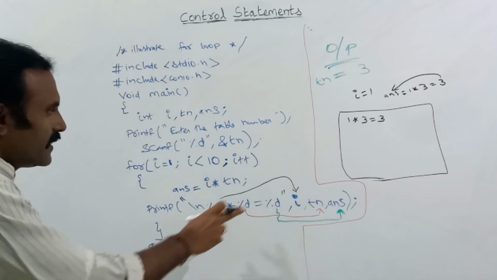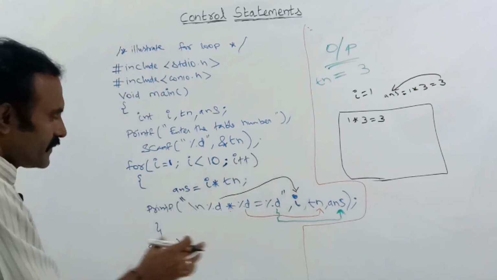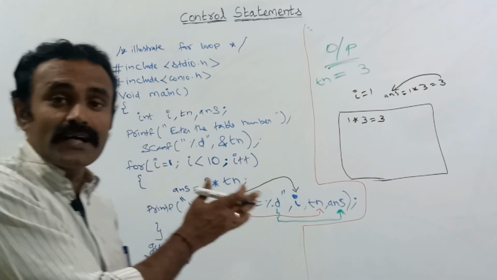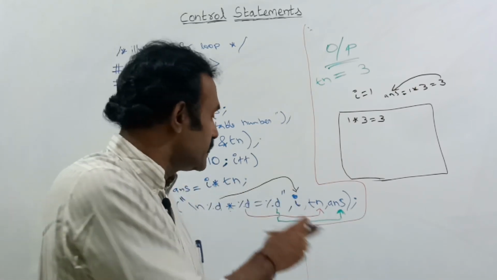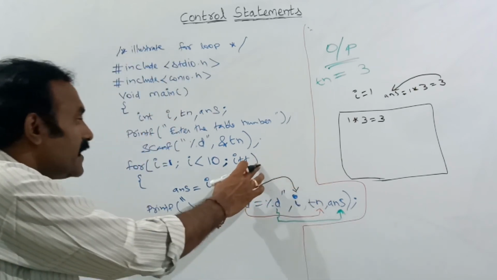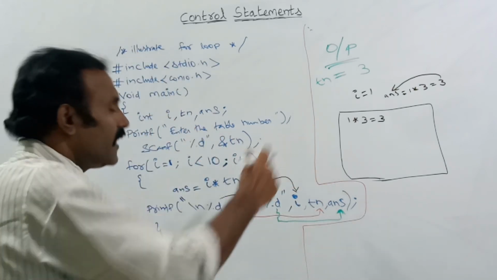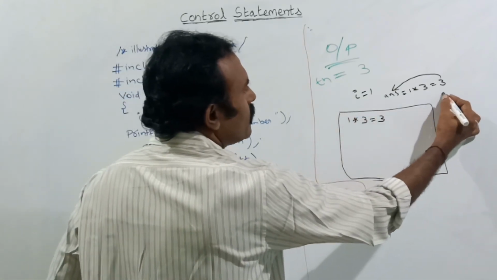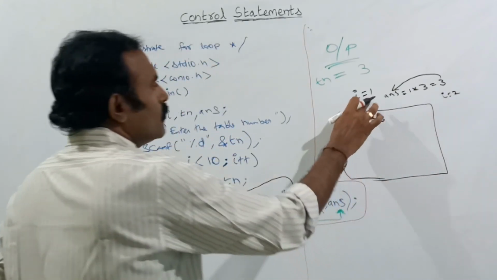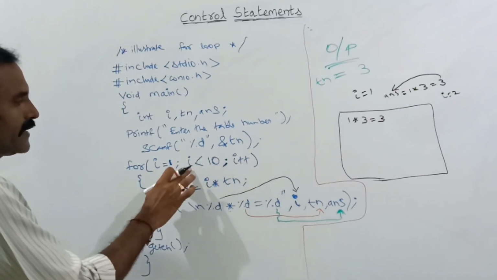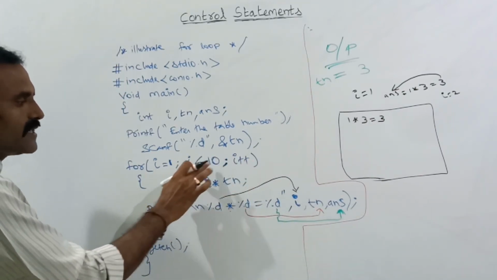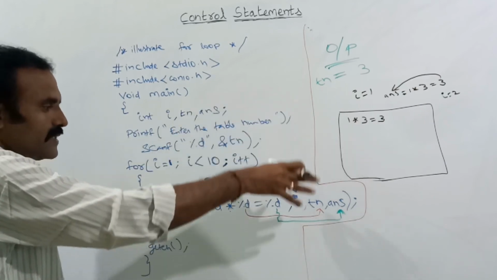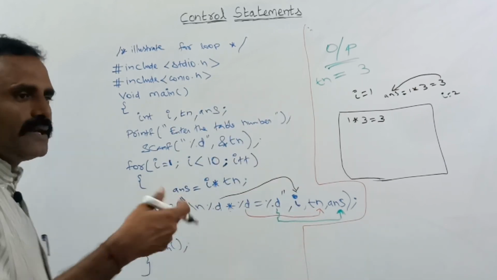After the block of statements inside this condition gets executed, it will increment the I value and check the condition. Now what will the I value be? Here the I value will now be 2, because here I incremented. Again it will check whether I is lesser than 10. 2 is lesser than 10, so this condition is true. So next the same process will happen.